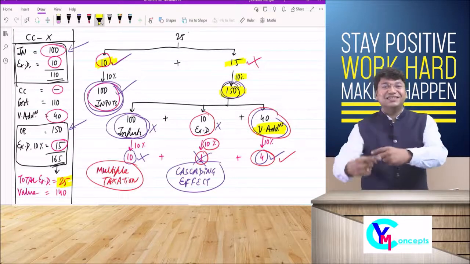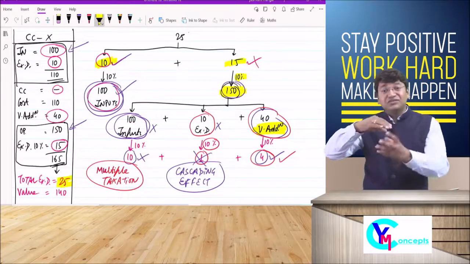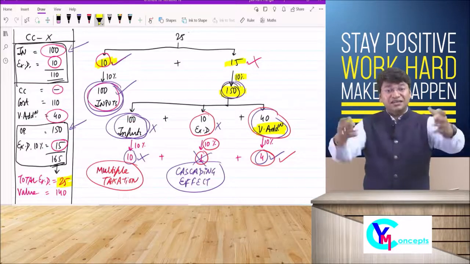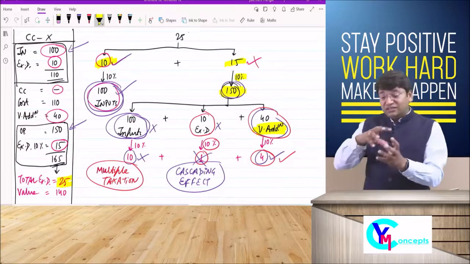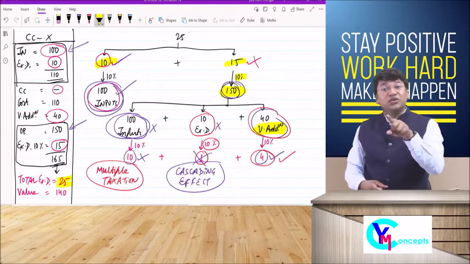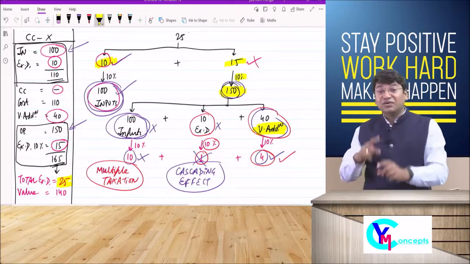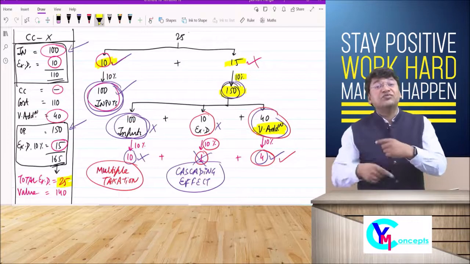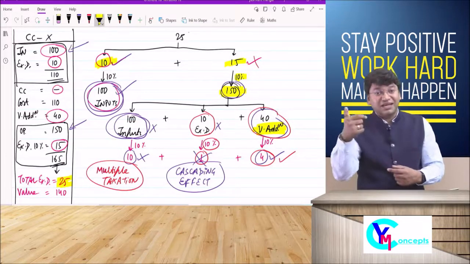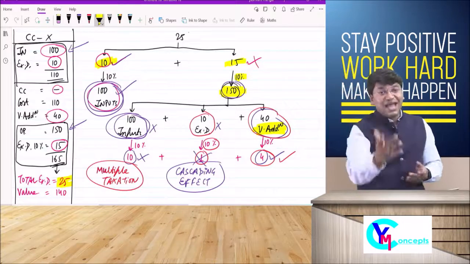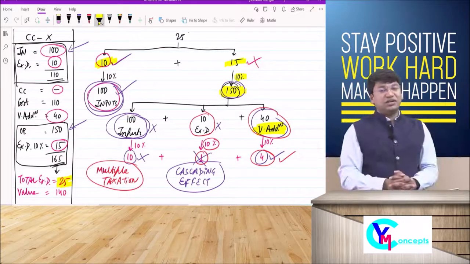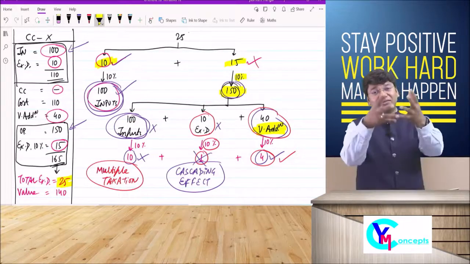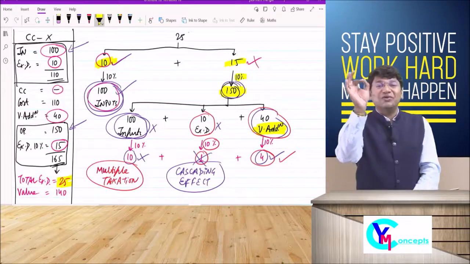So every stage, each cycle of the supply chain, should charge tax not on the entire price but on the value addition. Value addition tax is called value added tax, and since excise was the tax of central government, that's why it is called central value added tax.